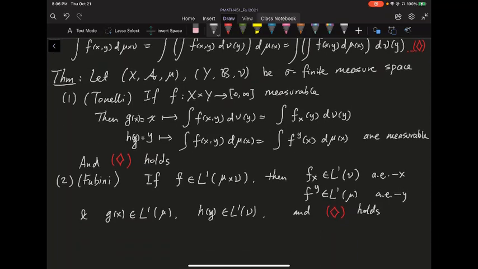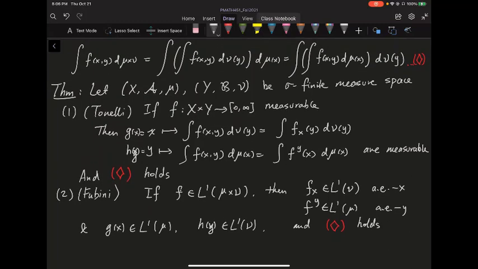Suppose I have two sigma-finite measure spaces, and first of all, let's talk about the Tonelli theorem. Here I mark the desired equality to be the diamond. If you have a non-negative measurable function, you fix an x and integrate the y out.